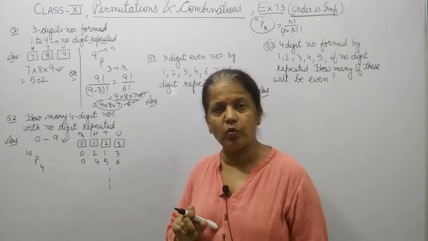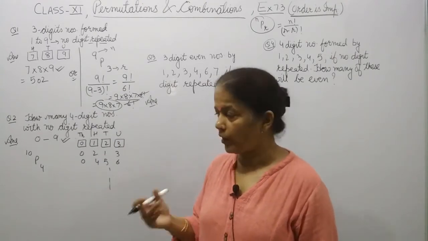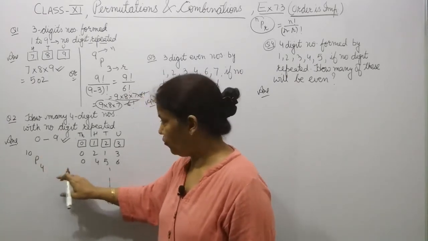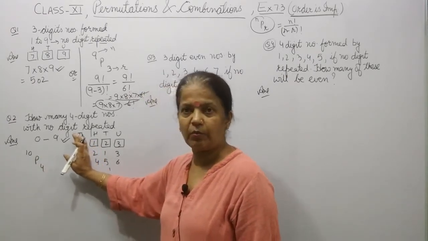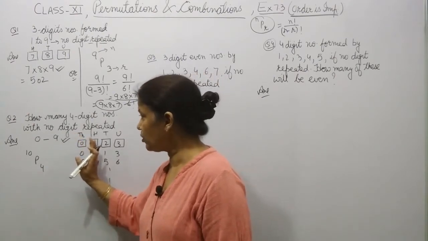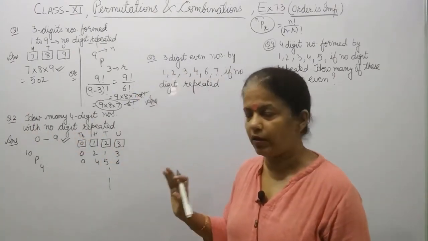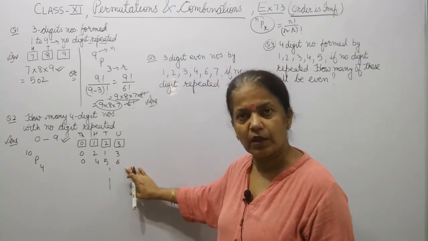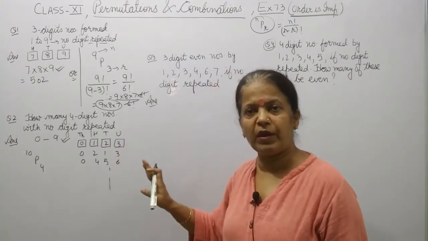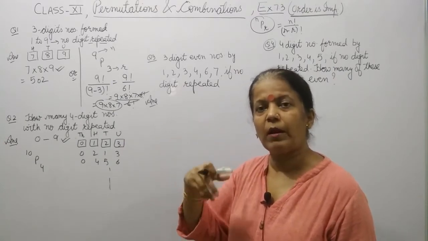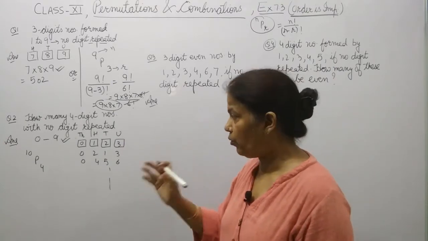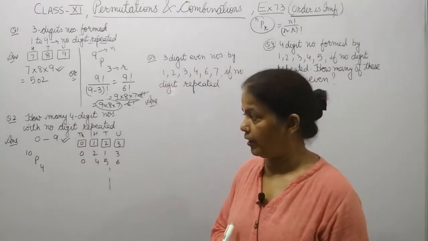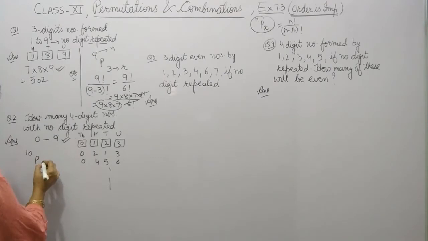So what we have to do? Out of 10P4, we have to remove those numbers where 0 comes at the 1000th place, because then it will become a 3-digit number, isn't it? So in 10P4, 3-digit numbers are also included. Why? Because numbers with 0 at the 1000th place will also come. So what we have to do?